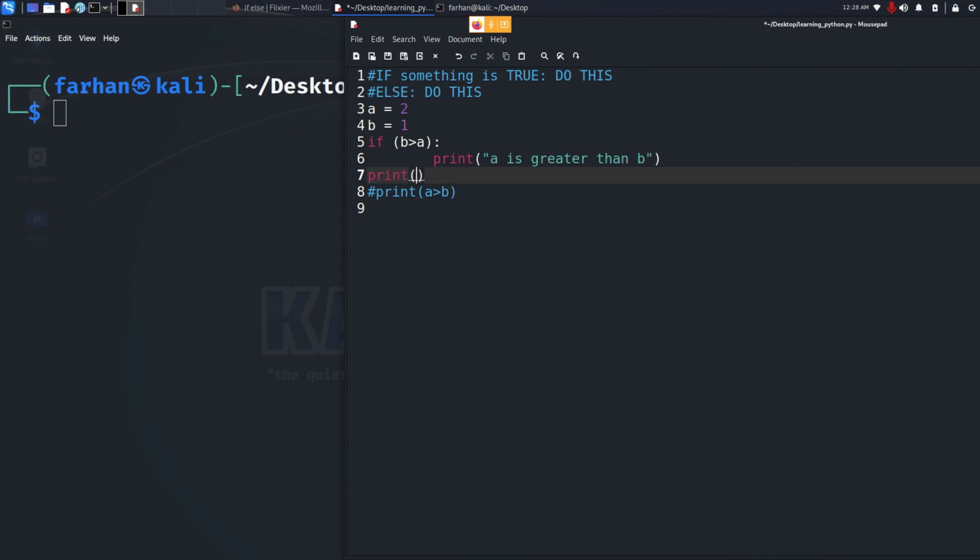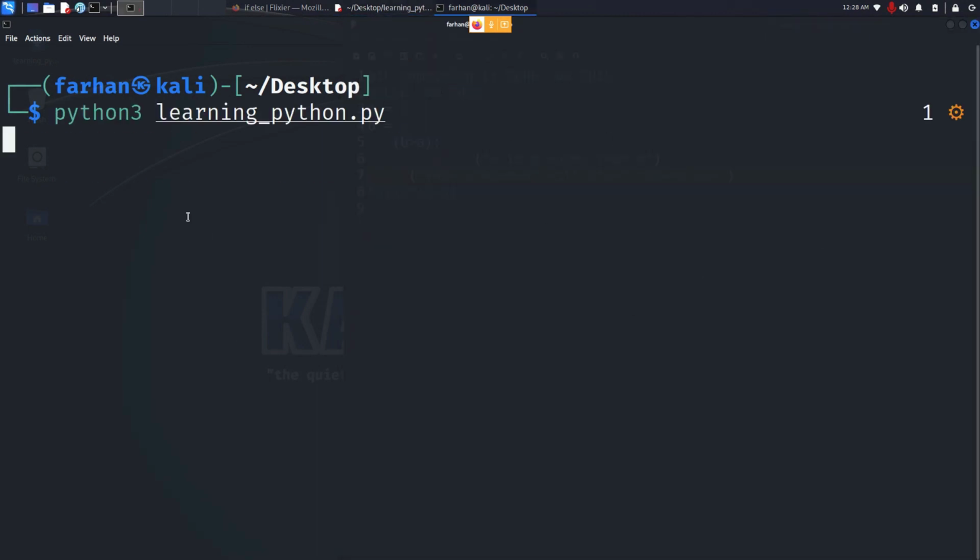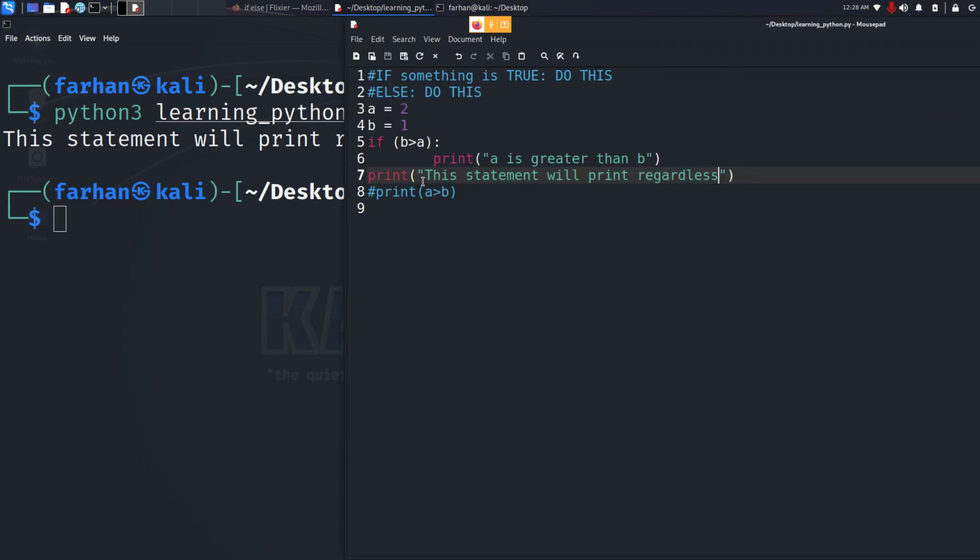Suppose I print here, this statement will print regardless. If I save my file and run my code, I can see that this print has nothing to do with this if statement being true or not.